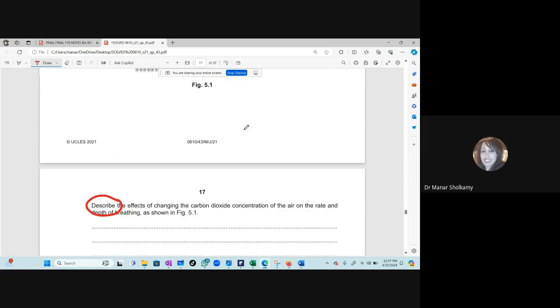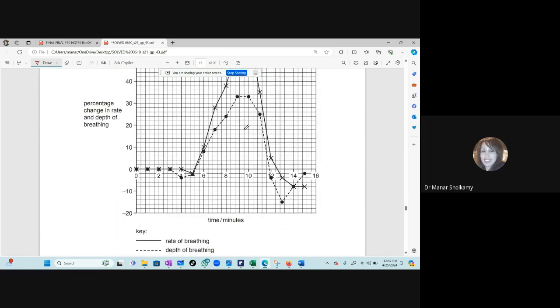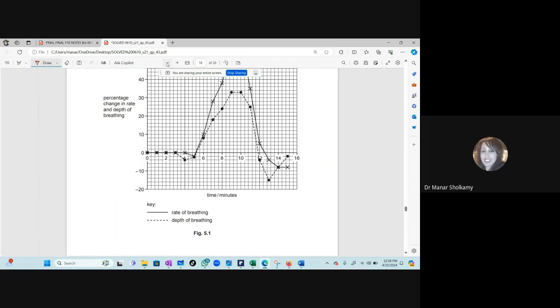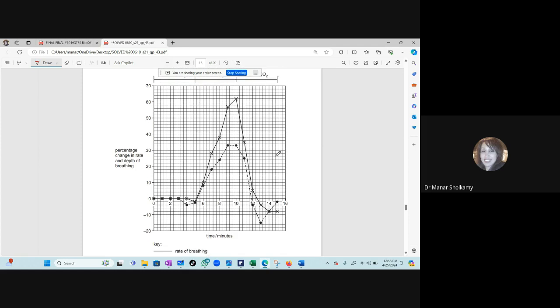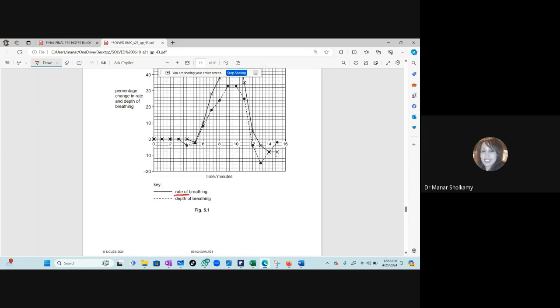So you will go to the graph and you will describe every single part of the graph with numbers, numbers, numbers. You have to use numbers. They did not give you the graph to waste time. You will see that you have 2 grids, one for the rate of breathing and one for the depth of breathing, and see how they change with time. Both of them at the beginning, what's the percentage change? 0. Percentage change was 0.